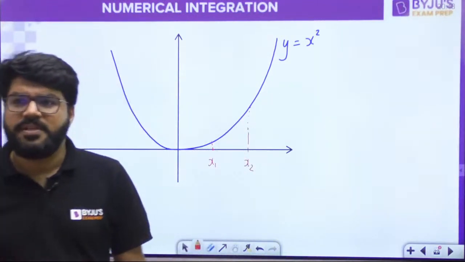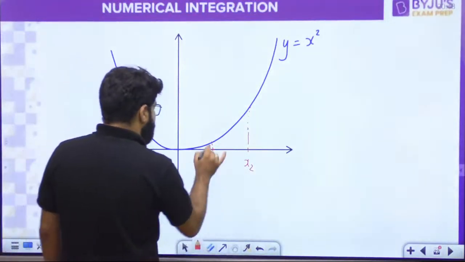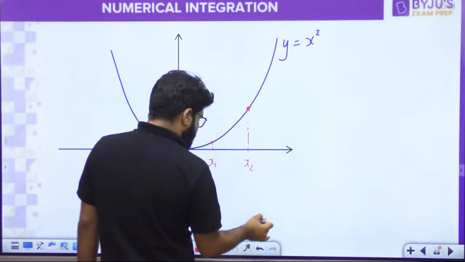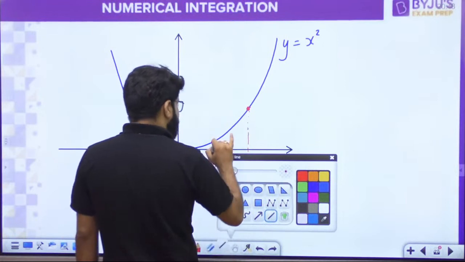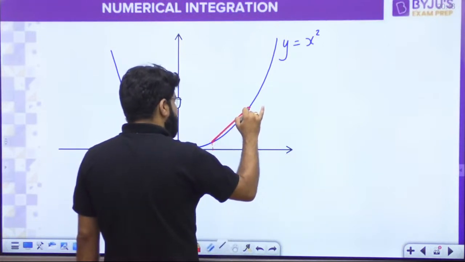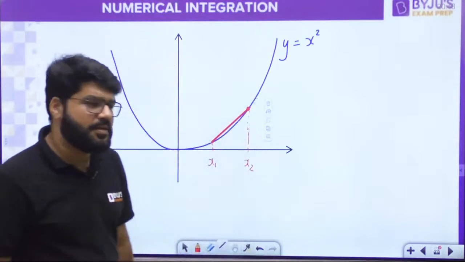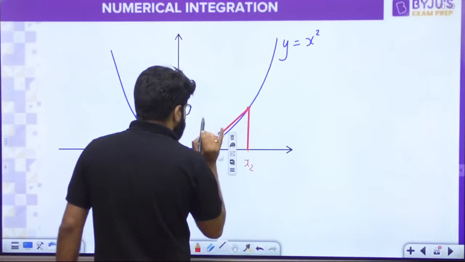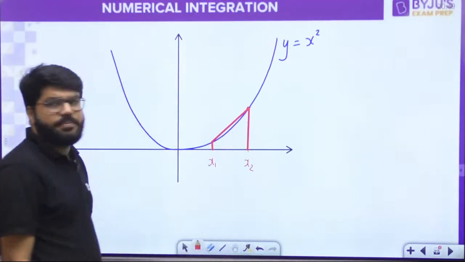What is the meaning of the trapezium rule? Trapezium rule means we will join these 2 points by a straight line. Trapezium means linear approximation, sir. So let us use that linear approximation.